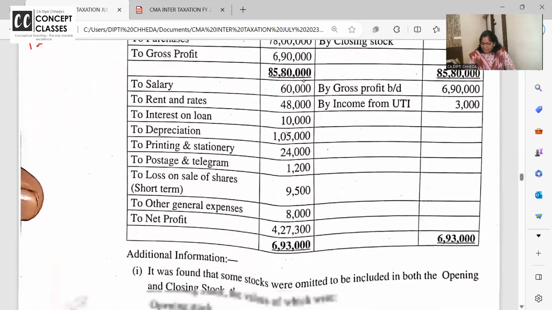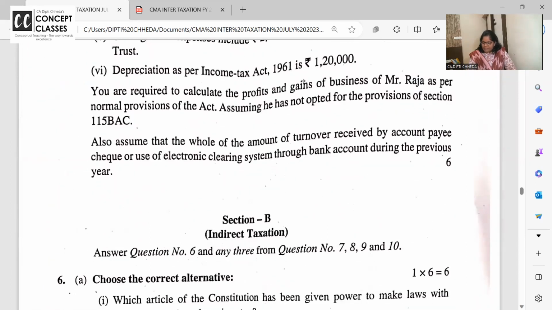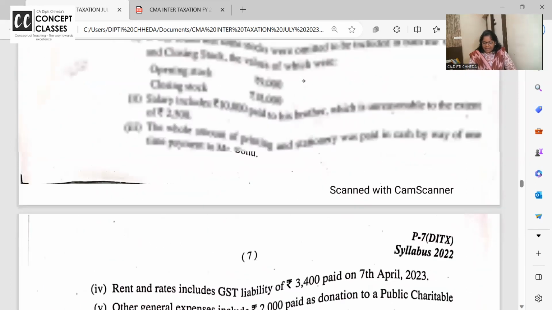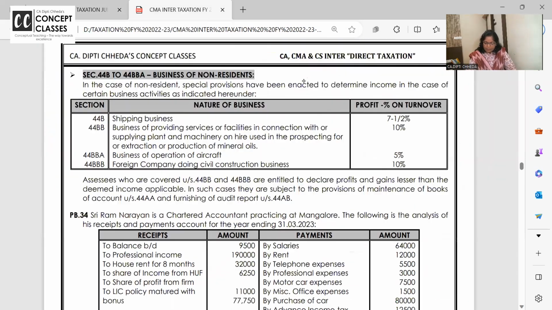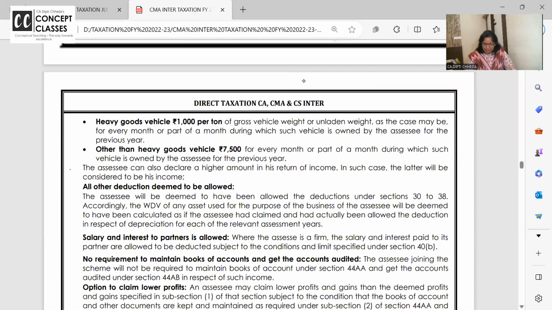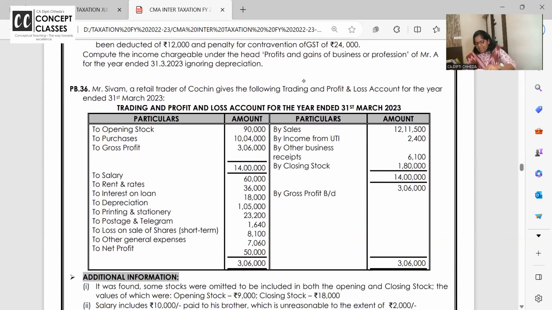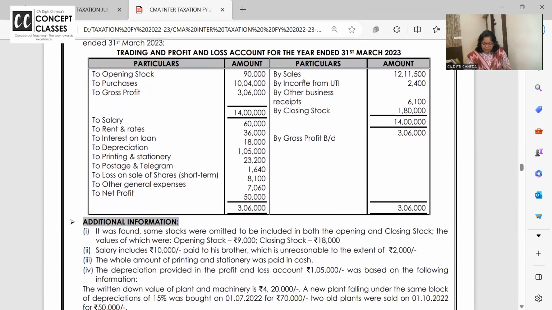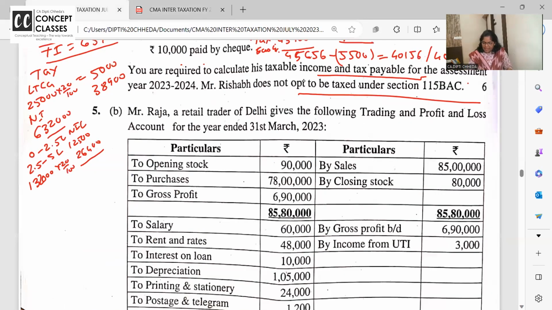All right. Question number 5B is again compute the business income for 6 marks. And this is there in our material. The file in the business head is still open. We have done this same question in the business head. Here it is, question number 36 in our material, and this material was already given to you in January 23 when we started the batch. Mr. Shivam and some stocks, and you had to compute this also. So exactly the same question is there.